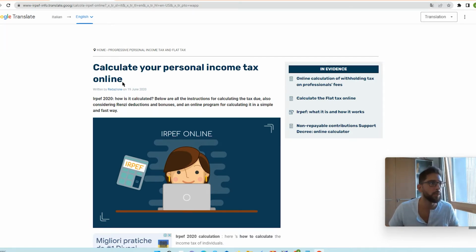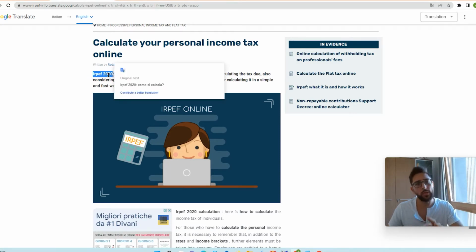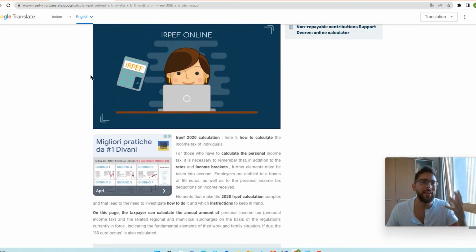Okay, let's have a look at this tool. The tool says IRPEF 2020. In 2022, we had a cut of 2 percentage points in Italian taxation, so on the general Italian taxation, the IRPEF is now a little bit lower, especially for lower income. You will find this update in our videos on Esentaxa, and I will put this video in the description below. Basically, you have an idea with this tool.